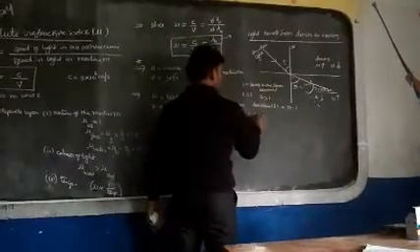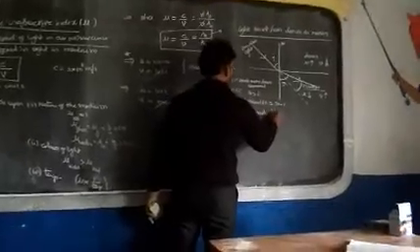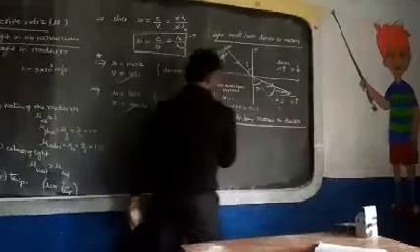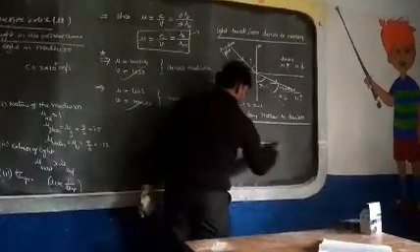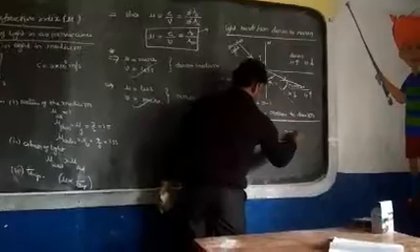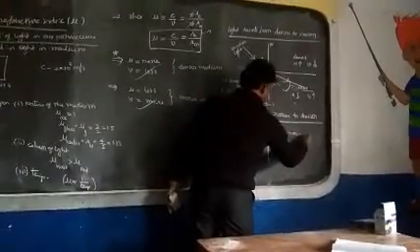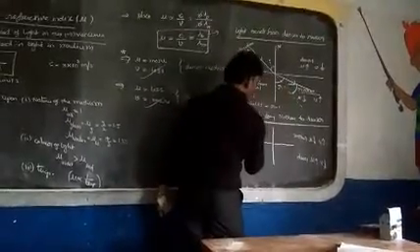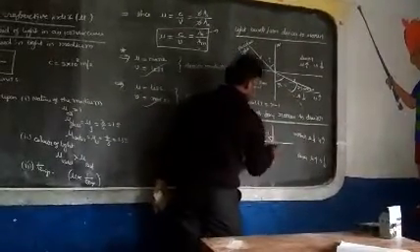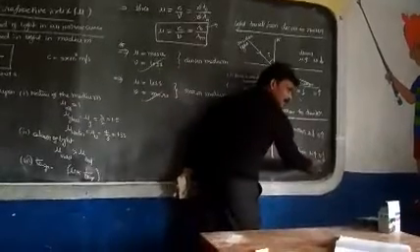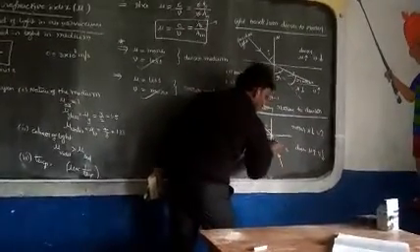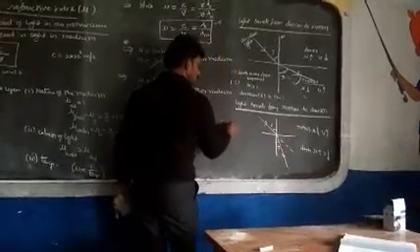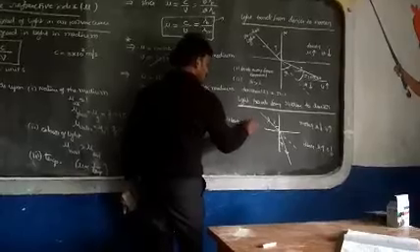Now reverse topic, light travels from a rarer medium to a denser medium. So what is happening? This is a rarer and this is a denser. Here mu value is less, velocity is more. Here mu is more, velocity is less. Light is incident like this. Angle of incidence, it has to go like this. Here velocity is less, so that is why the light ray bends towards the normal. So here also the sentence: light ray bends towards the normal.